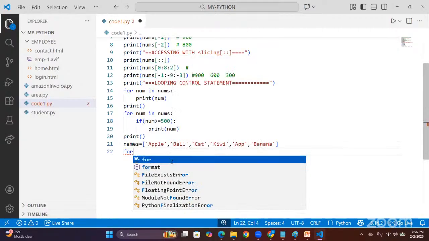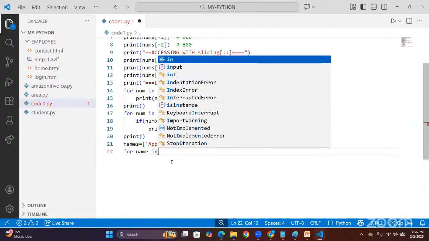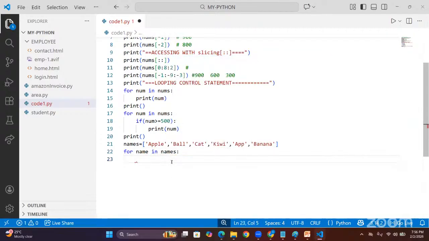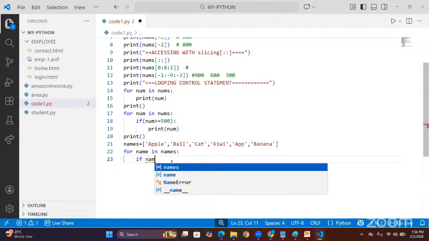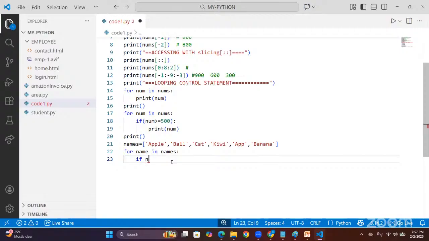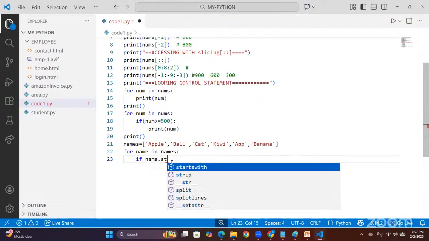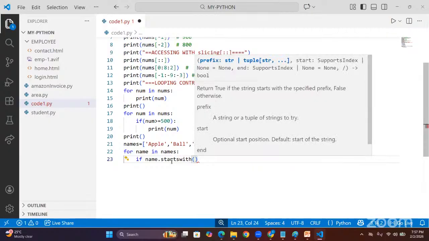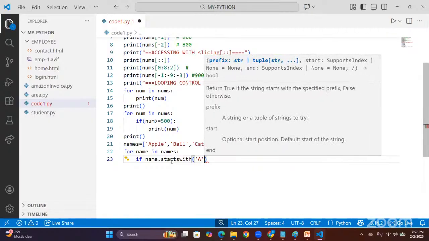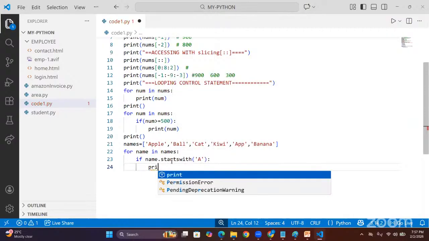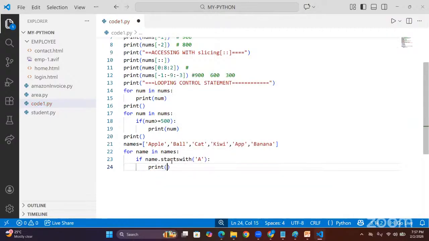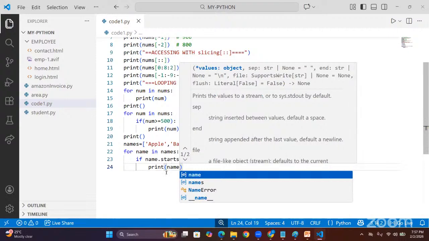Now, sir, I am going to ask for name in names. This is my collection, asking one by one. But what is my condition here? Name dot startswith. Look here, what is the string? Name dot startswith a. That only I want to print. Then print name, otherwise do not print.